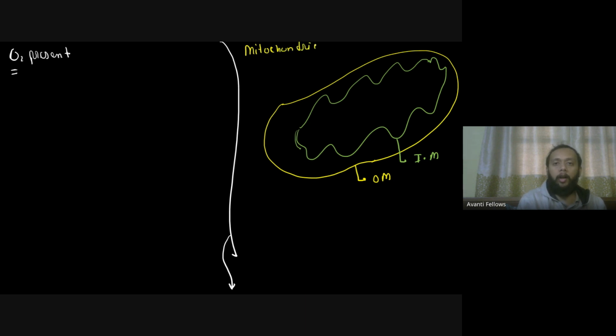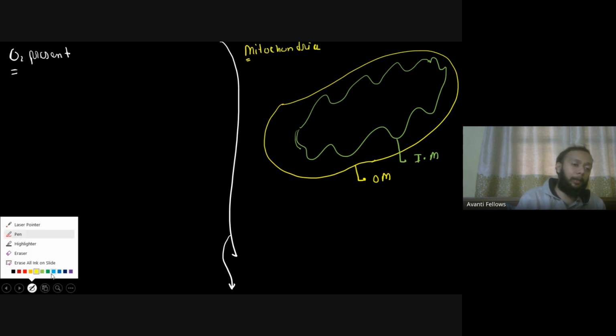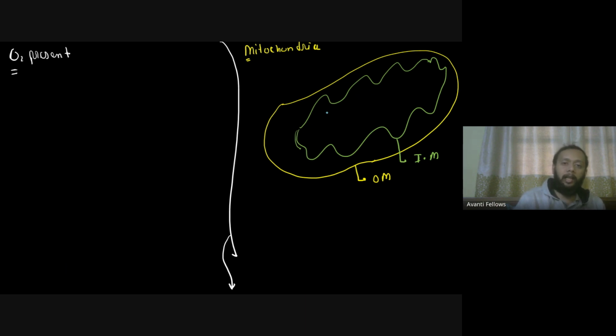Mitochondria, also known as the powerhouse of cell, is something which has been found over here, and the center part over here is the matrix. जो center में आपके यहाँ पे जो area है, this part, the center part over here is called as your matrix. Okay, now let's say you have oxygen within the cell. So cell के अंदर आपके यहाँ पे oxygen present है. So you have a presence of oxygen inside the cell.